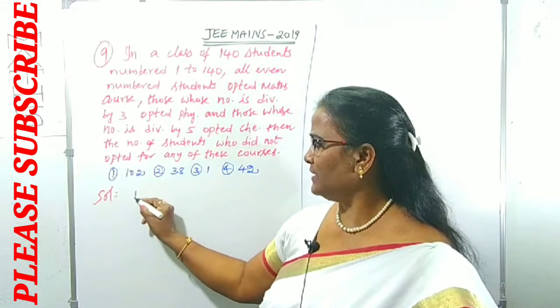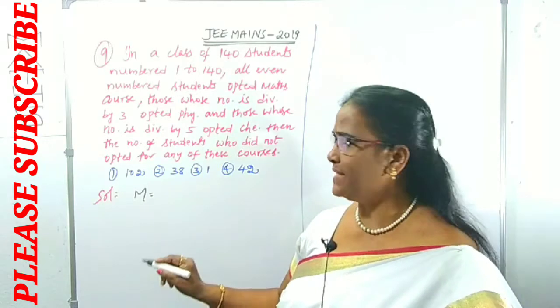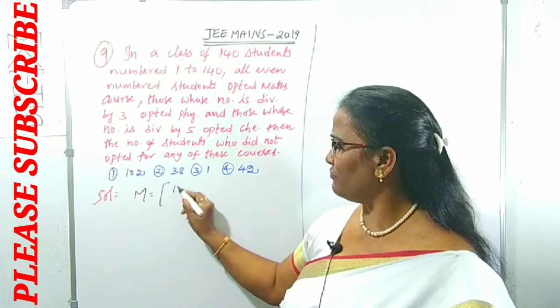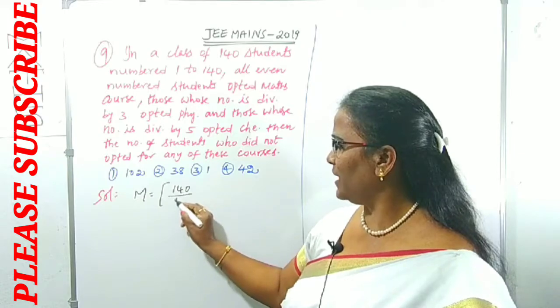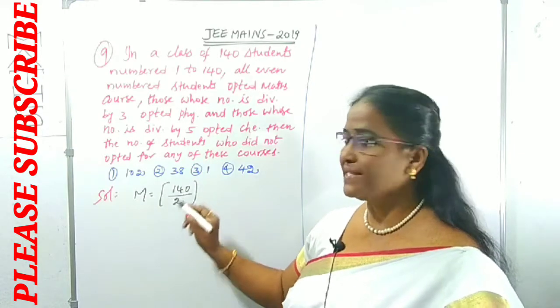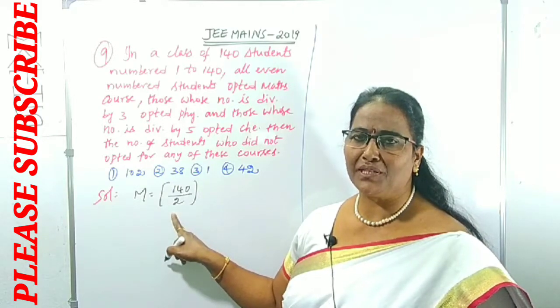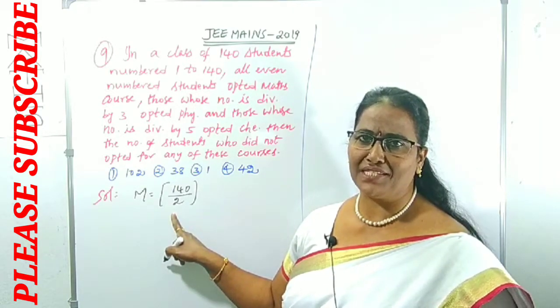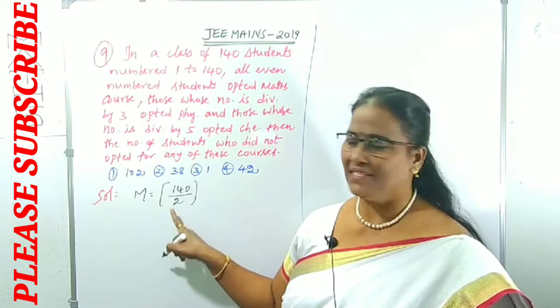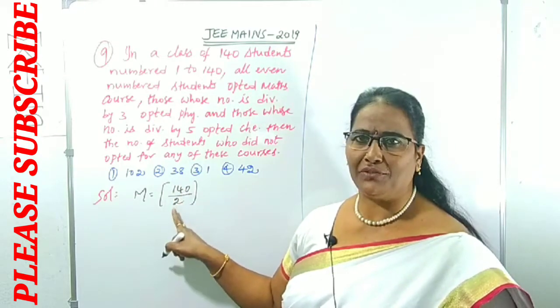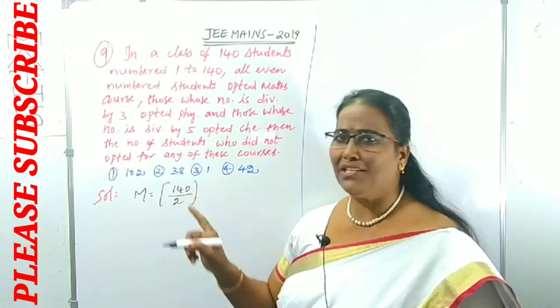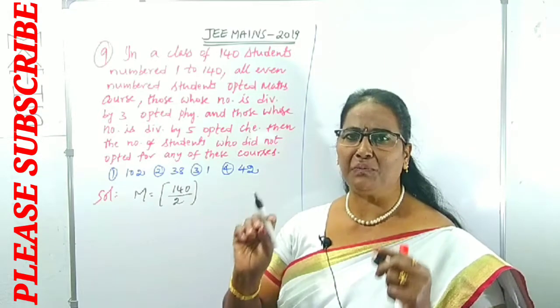So to collect the number of students in maths, take the total 140 divided by 2. This is called a step function. Why have I taken 2? Because even numbers have a difference of 2. Odd numbers also, like that. So the resultant value indicates the number of students who opted for maths.